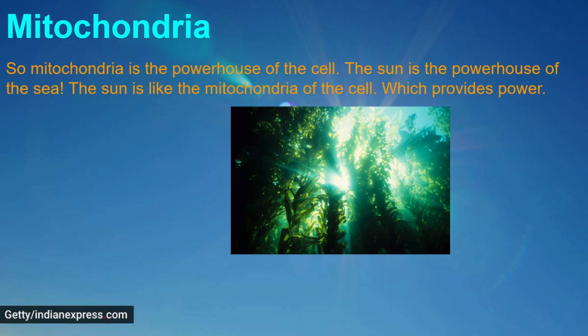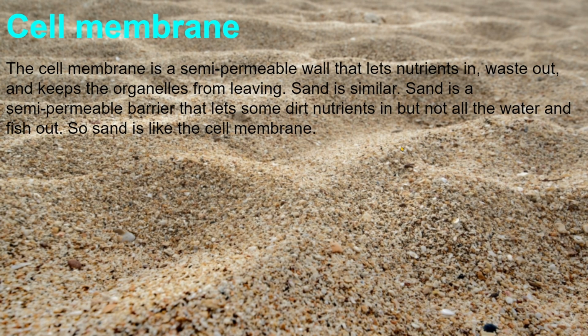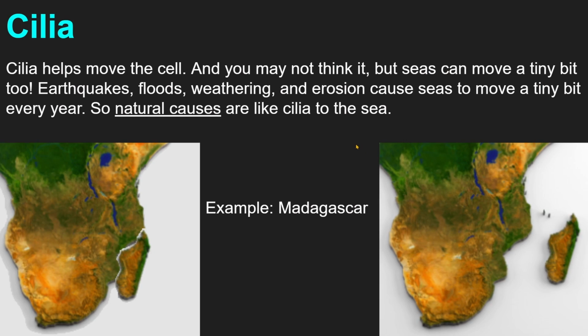Cell membrane. The cell membrane is a semi-permeable wall that lets nutrients in, waste out, and keeps the organelles from leaving. Sand is similar. Sand is a semi-permeable barrier that lets some dirt nutrients in, but not all the water out. So sand is like the cell membrane.